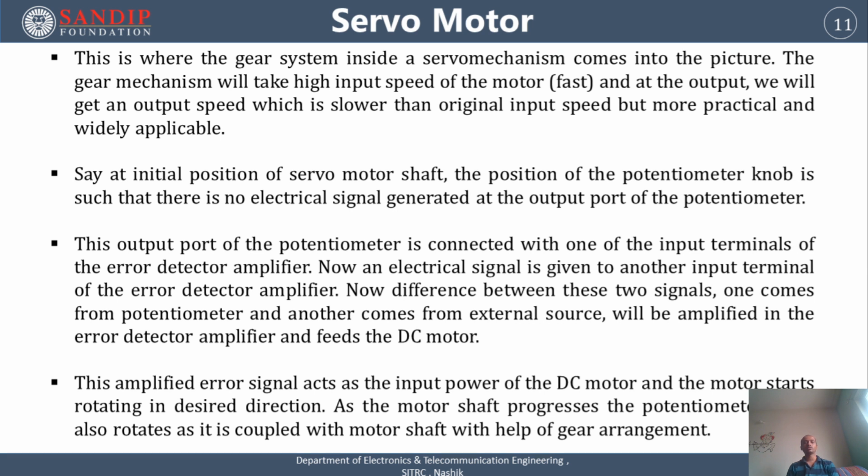So consider the initial position of the servo motor shaft, where the position of the potentiometer knob is such that there is no electrical signal generated at the output port of the potentiometer.